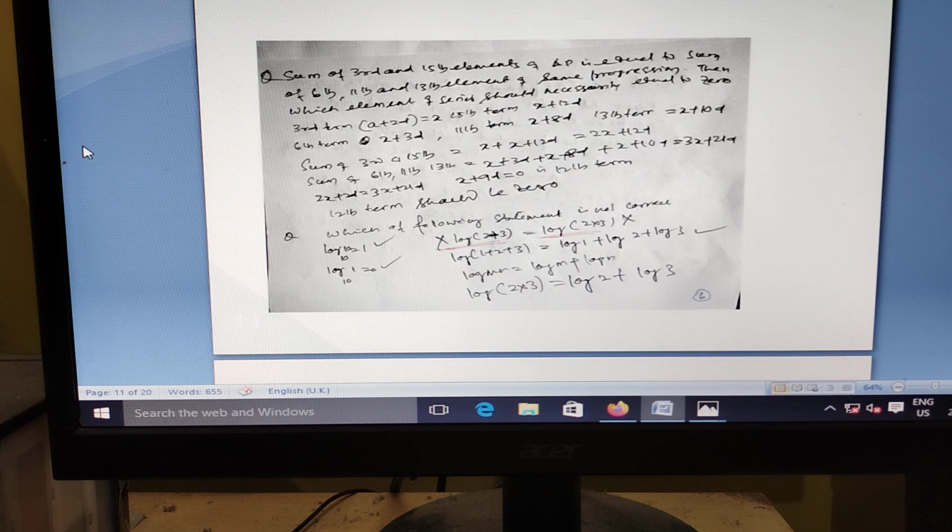Here is a sum of the third 15. You should know what is the arithmetic progression. First term is A, second is A plus D, third term is A plus 2D, like this. If you know this, you can answer it. Below problem, log m into n. Log mn is equal to log m plus log n. If you don't know this thing, these 4 options you cannot do it. Log mn is equal to log m plus log n.